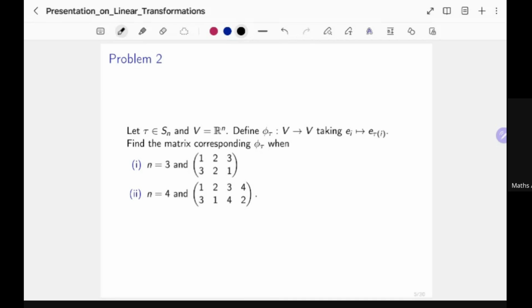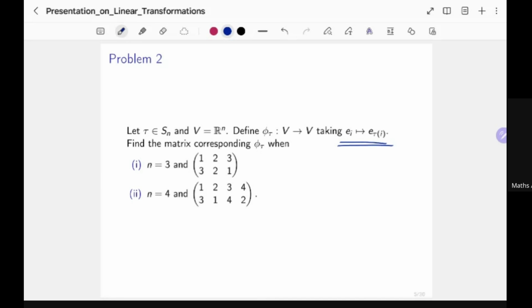So that's what we are doing here. This definition makes it unique. We are looking at the index and sending it to tau of i, meaning where i is being taken by tau.